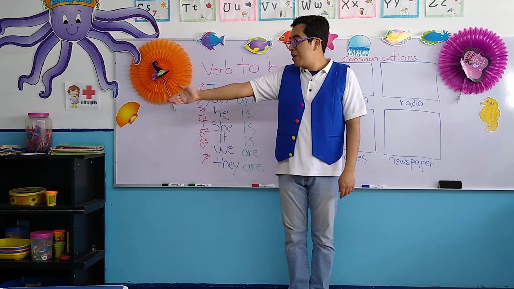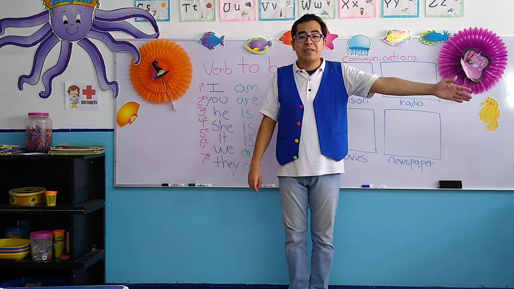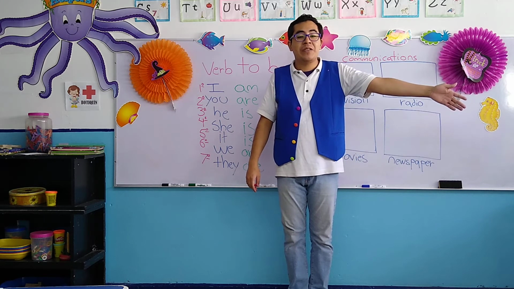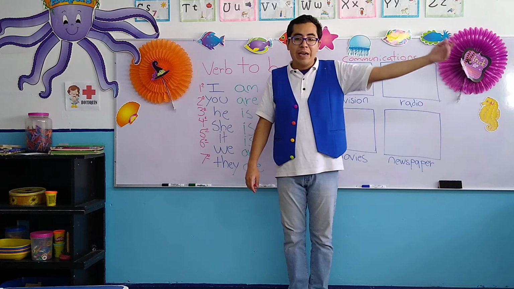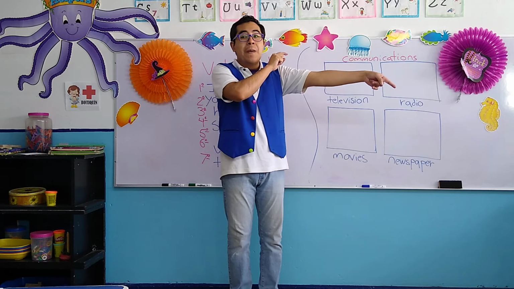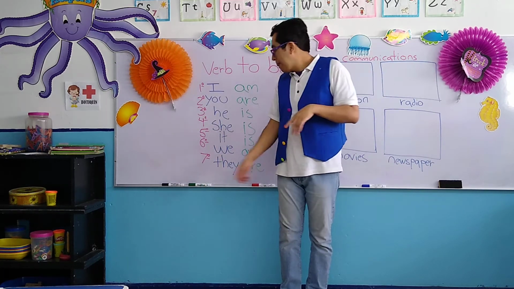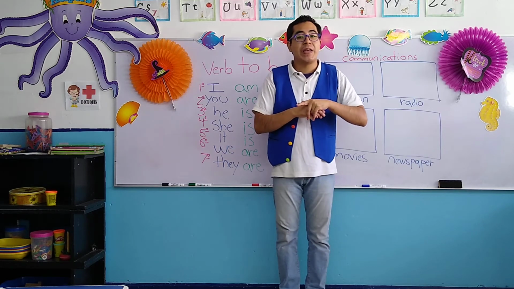If we have a book, it's an object, so we use it. If we have a desk, si hay un escritorio, en lugar de decir escritorio, we say it, eso. And we have to point the object, tenemos que señalar el objeto para que nos puedan entender, okay? So, it, eso.